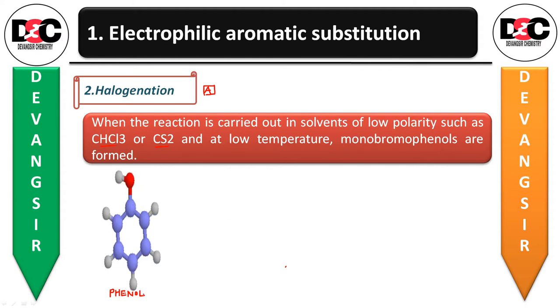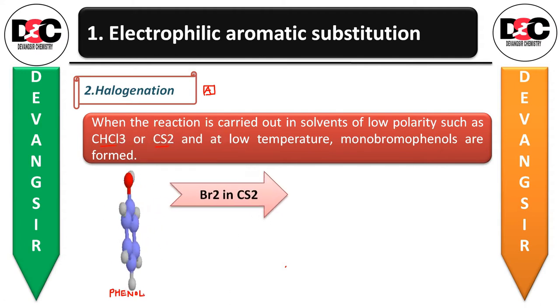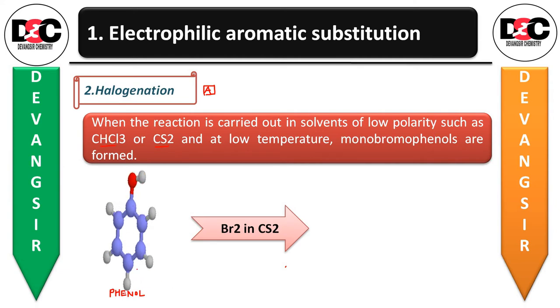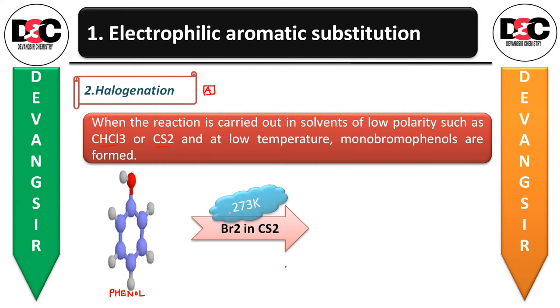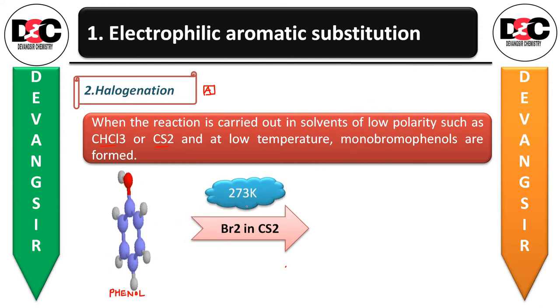This phenol will be reacting with the bromine in carbon disulfide, CS2, at 273 Kelvin temperature, means at low temperature. You will be getting the monobromophenols at two different positions.